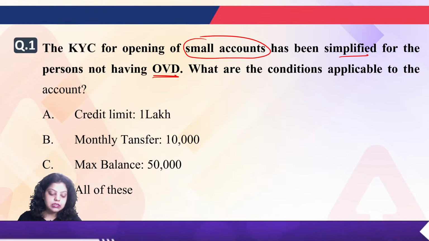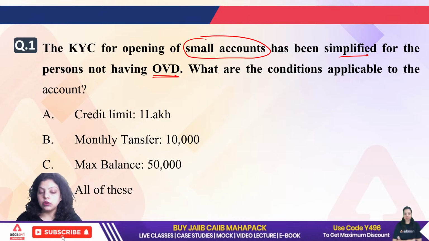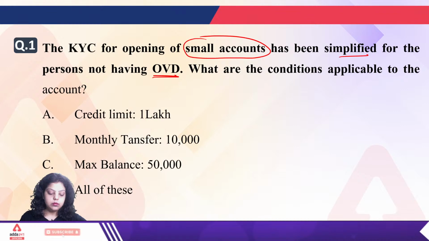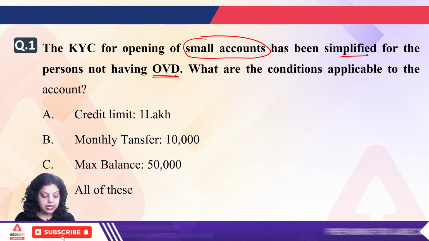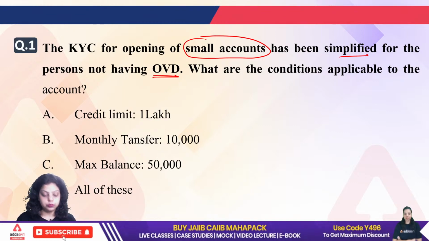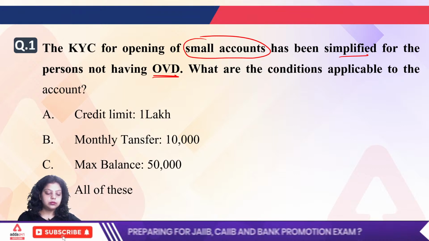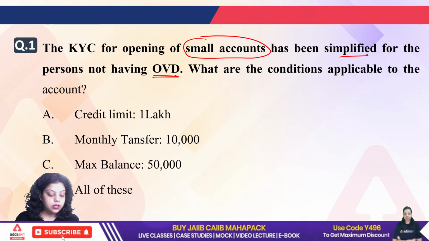So first option is saying credit limit should be 1 lakh. Monthly transfer should be only 10,000, maximum balance should be 50,000, and the next option, D, is all of the above. So first let me know what is the full form of OVD and then let me know which of the following is true, A, B, C or D. What will be the right answer?